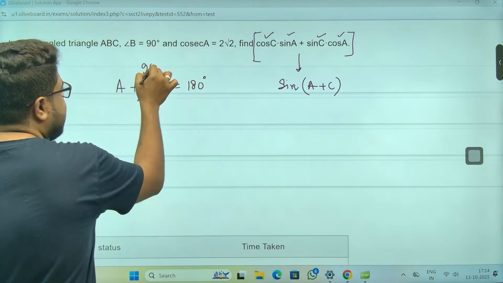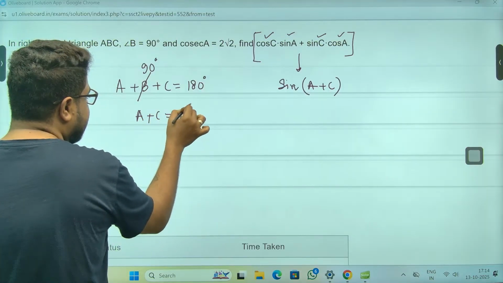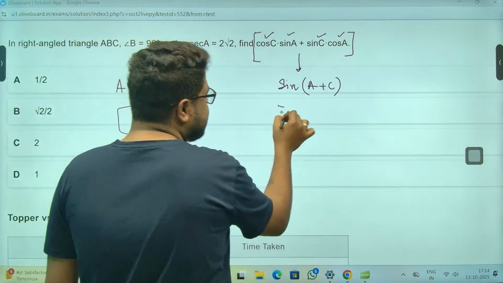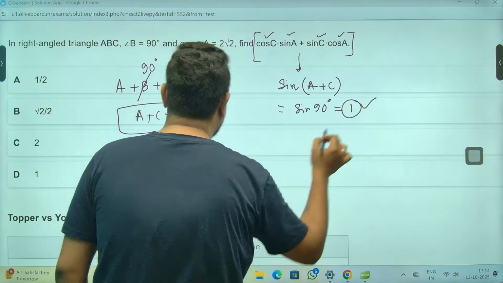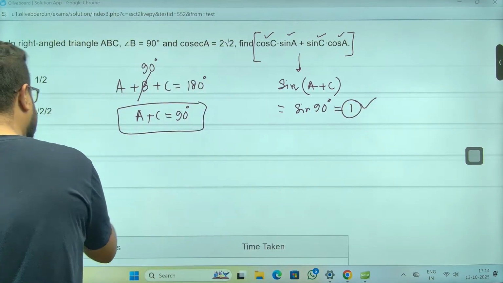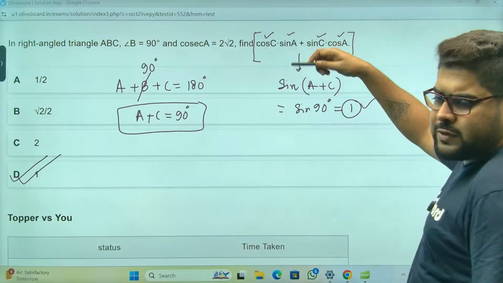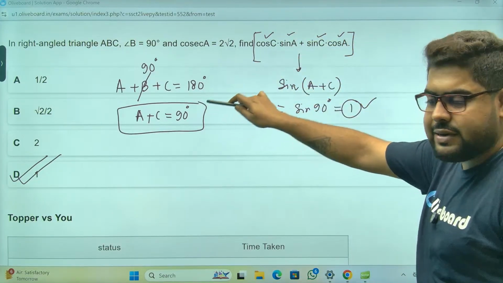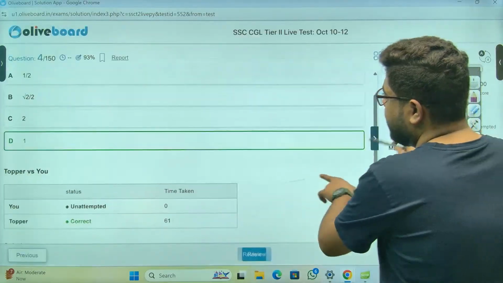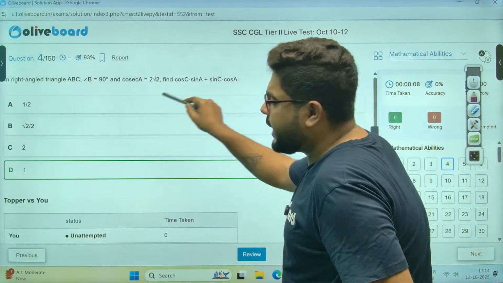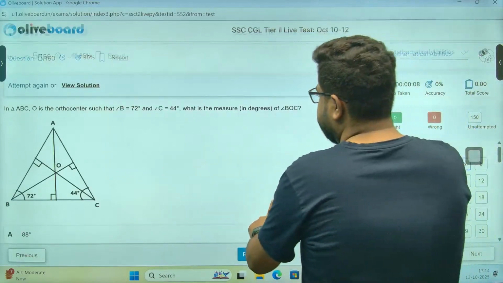B itself is 90 degrees, so A plus C has to be the other 90 degrees. That means it is sine 90 degrees, which is 1, option number D. You can put values or use the complementary angle thing, but honestly you don't really need anything. The cosec A equal to 2 root 2 information we didn't actually require.